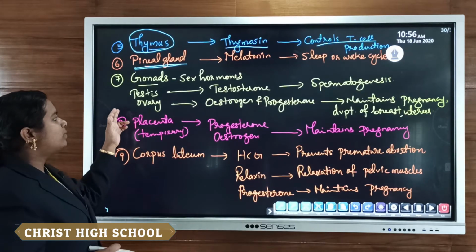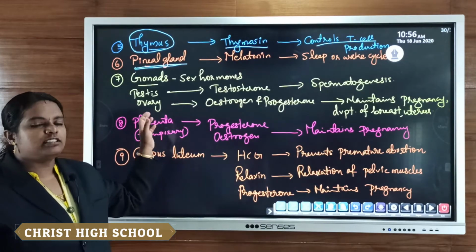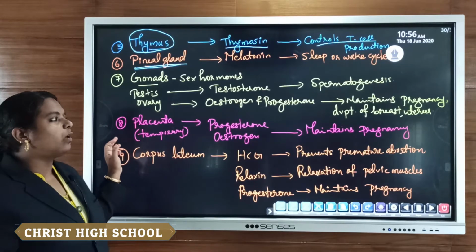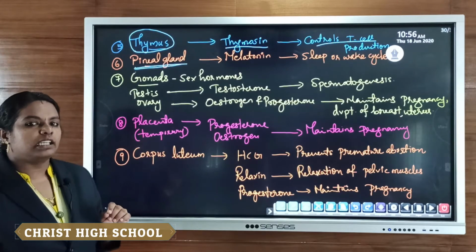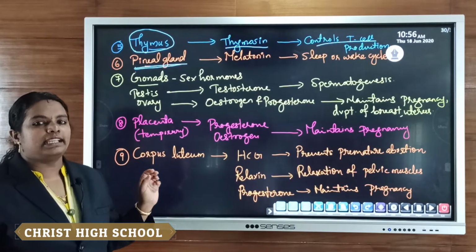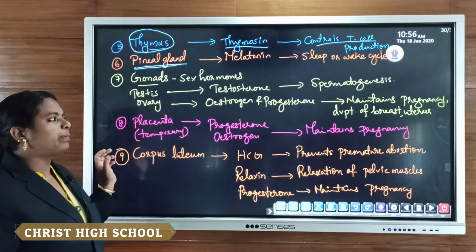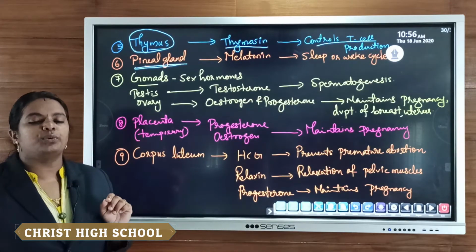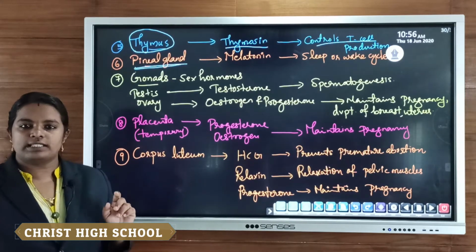The main function of the testes as well as the ovary is that they help in the production of gametes. The testes help in the production of sperms. On the other hand, the ovary helps in the release of ovums. Not only that, both the testes as well as the ovary also secrete certain chemicals known as hormones. So, like pancreas, the testes as well as the ovary are also known as dual glands because two types of secretions or two main functions are there.